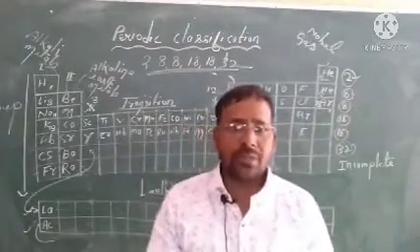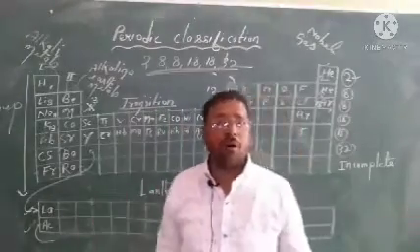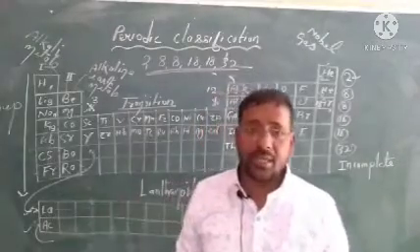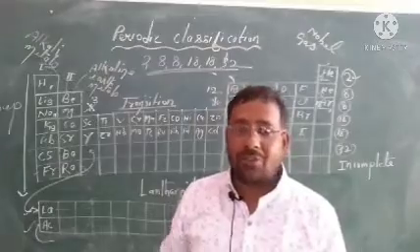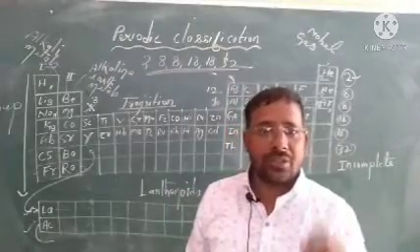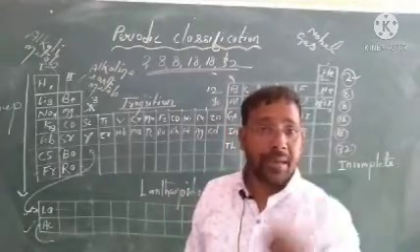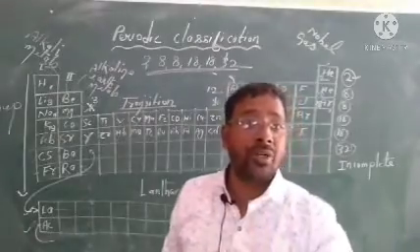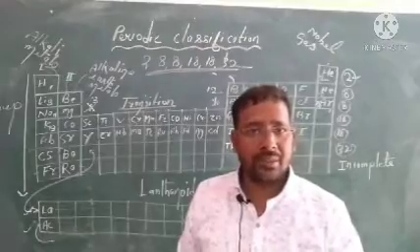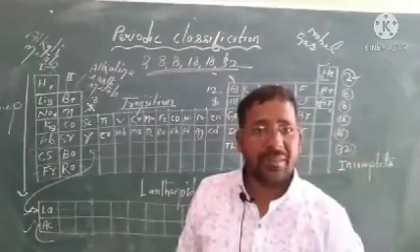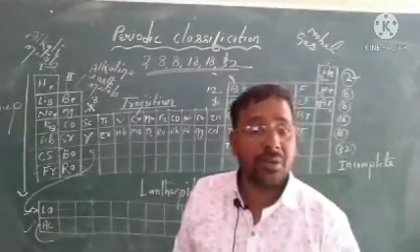So my dear students, what is the long form of the periodic table? Henry Moseley was working on X-rays, and he found that the root of the frequency of X-rays depends on the atomic number, not the atomic mass. And at that time he realized that the characteristic of any element depends on the atomic number, not the atomic mass.